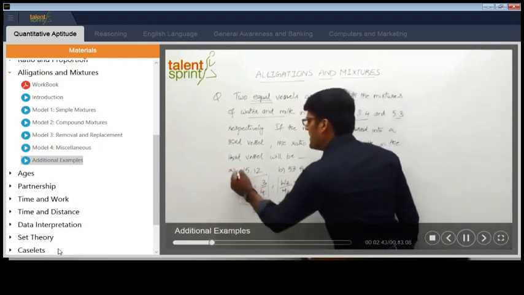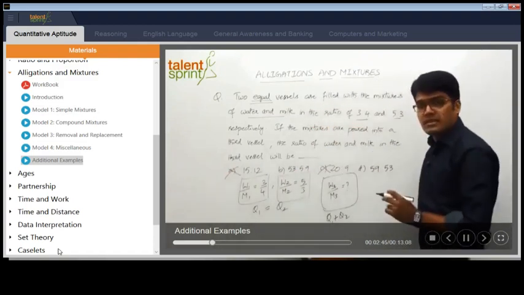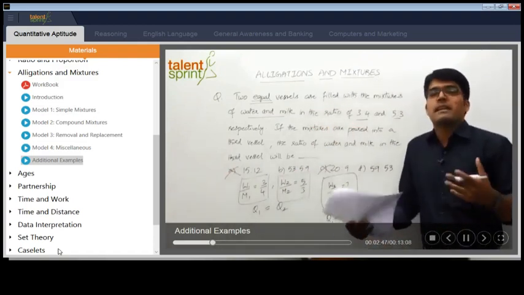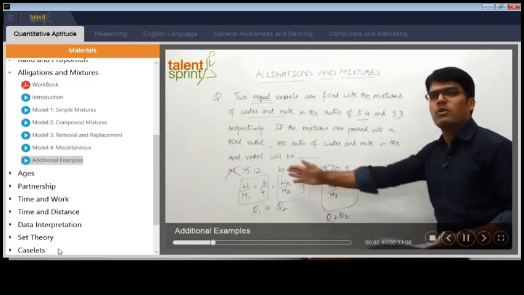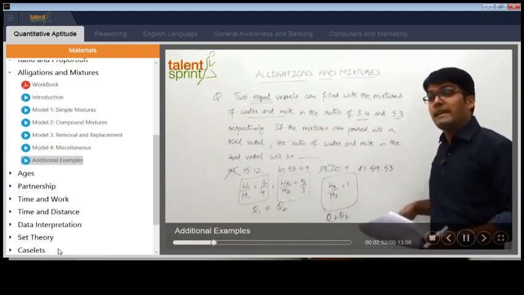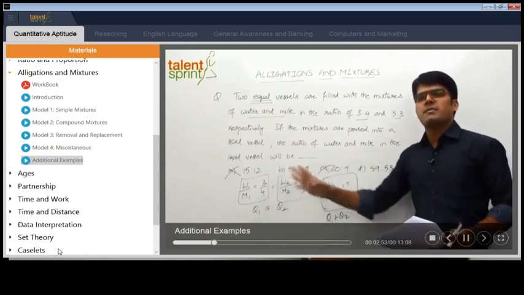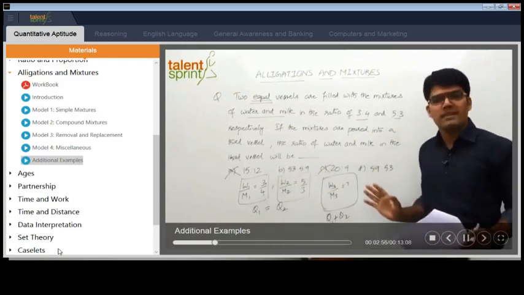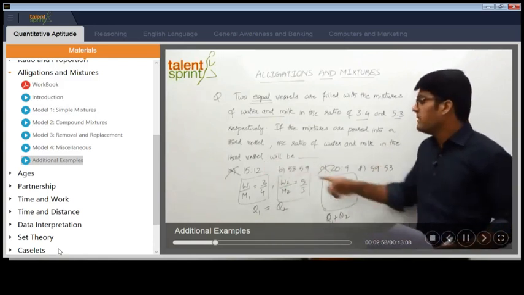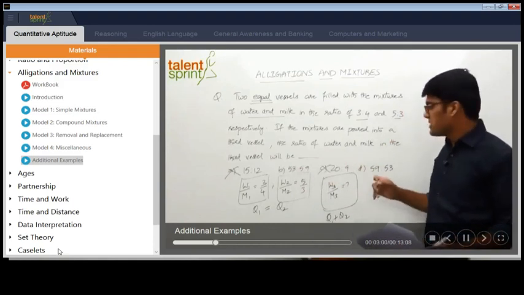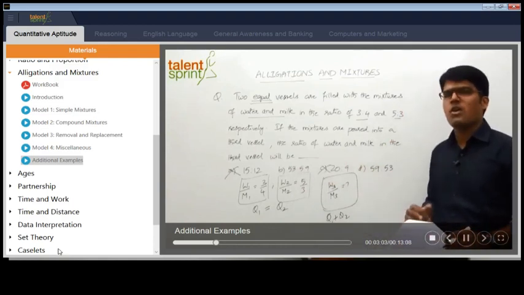So immediately I know that option A and option C cannot be the answer. See, it took so much time because I am explaining it to you. Otherwise, if I have to do it myself, I know that option B and option D are possible. And by any chance, if three options are eliminated, without doing any calculation, we can mark the left out one as the answer. Here anyway, both are possible. 53 is to 59 is possible, 59 is to 53 is possible. So how do we actually solve it?